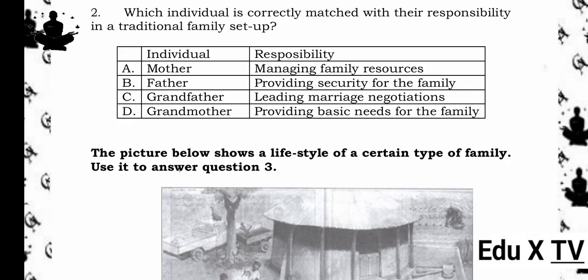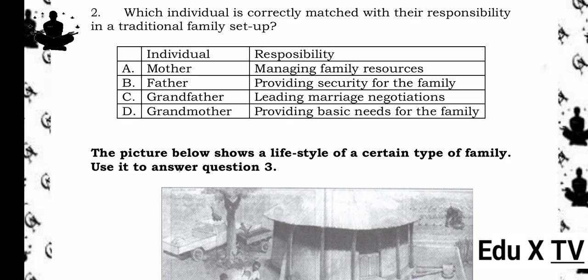2. Which individual is correctly matched with their responsibility in a traditional family setup? Individual, Responsibility. A. Mother, managing family resources. B. Father, providing security for the family. C. Grandfather, leading marriage negotiations. D. Grandmother, providing basic needs for the family.